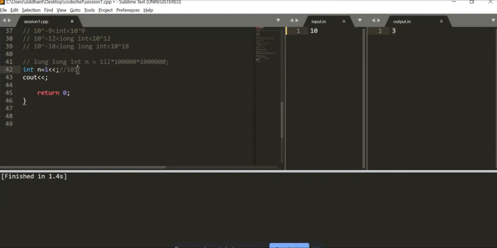These are the coefficients: 2 raised to 0 is 1, 1 into 1 is 1, plus 2 raised to 1 is 2 multiplied by 0 is 0. Now 2 raised to 2 is 4 multiplied by 1 gives me 4. So this whole thing equals 5.